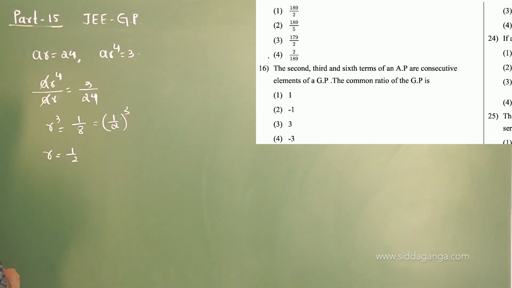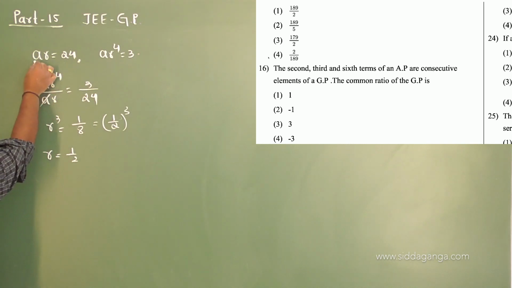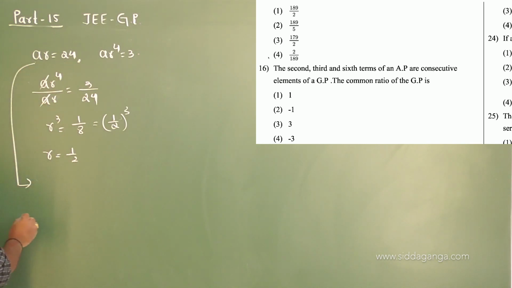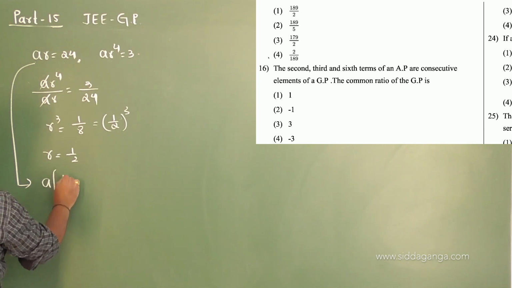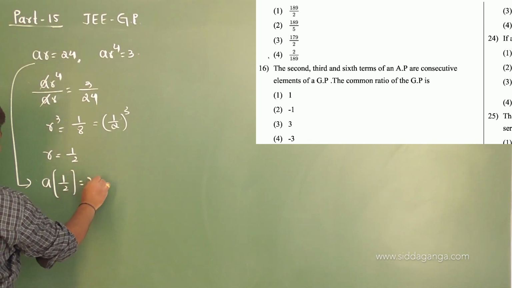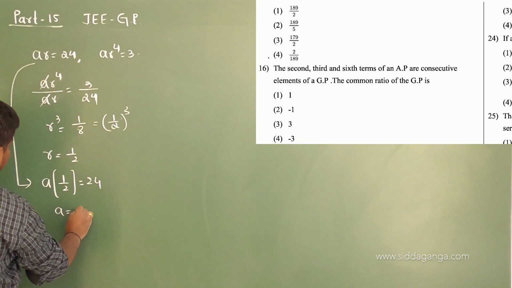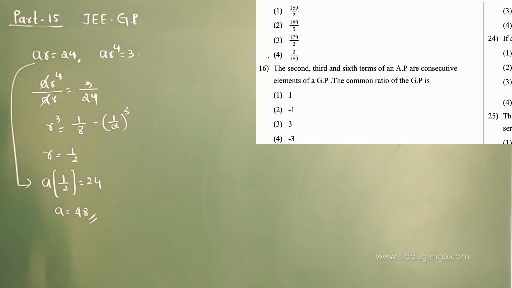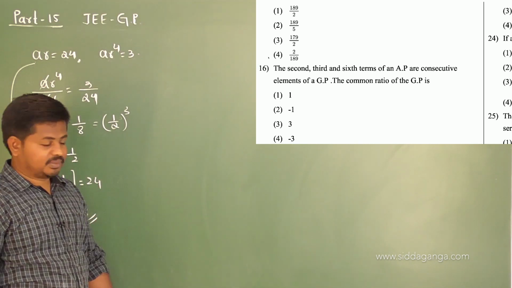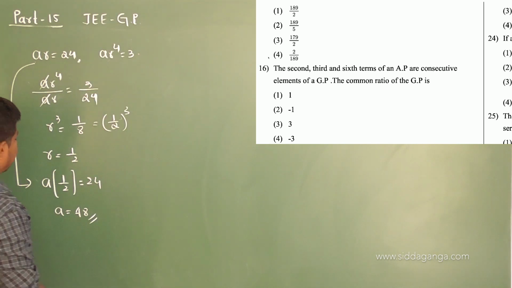So anyway, you got R. Let me substitute in this. You get A into R, with R as 1 by 2, is equal to 24. So A is equal to 48, right? Sum of first 6 terms, where A is 48 and R is 1 by 2.